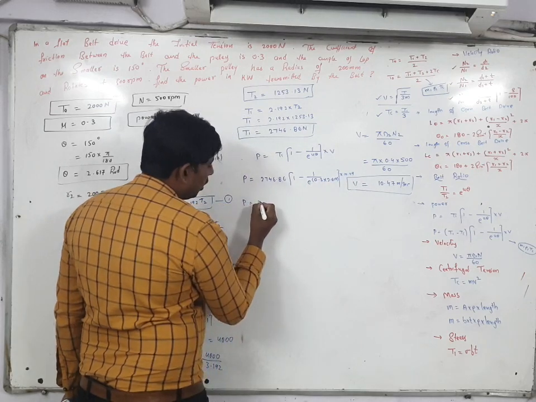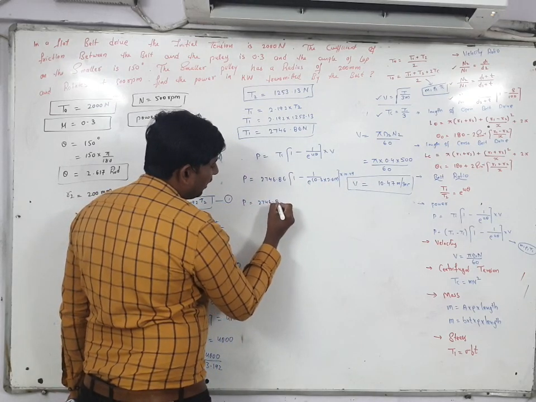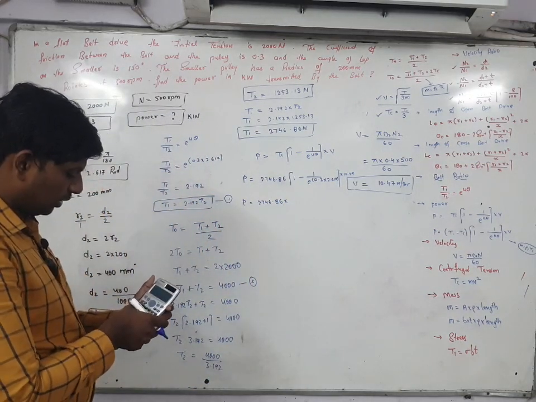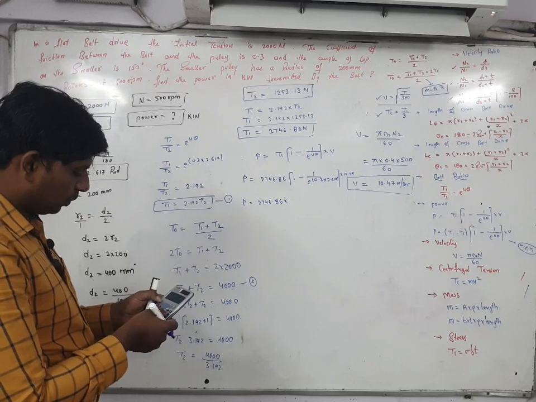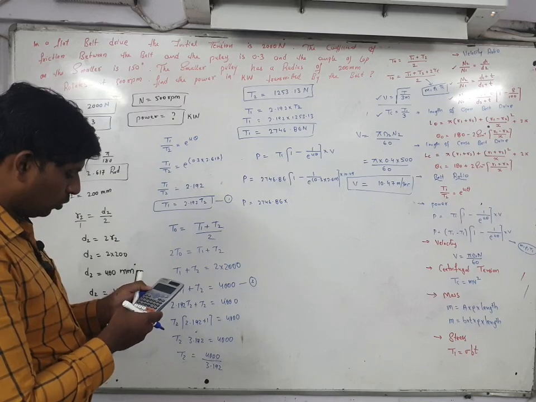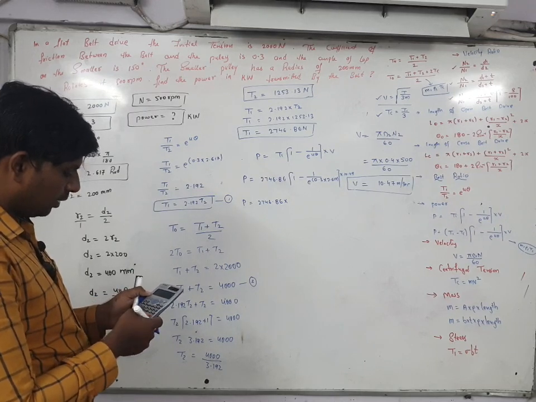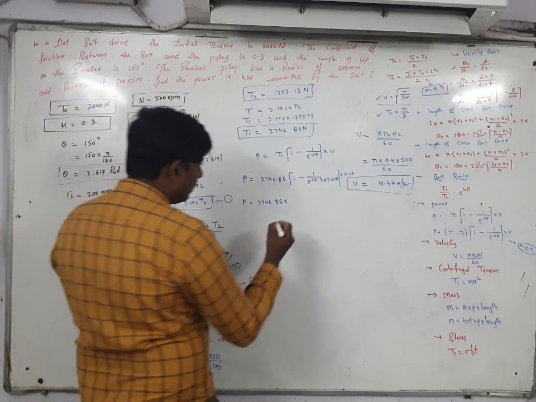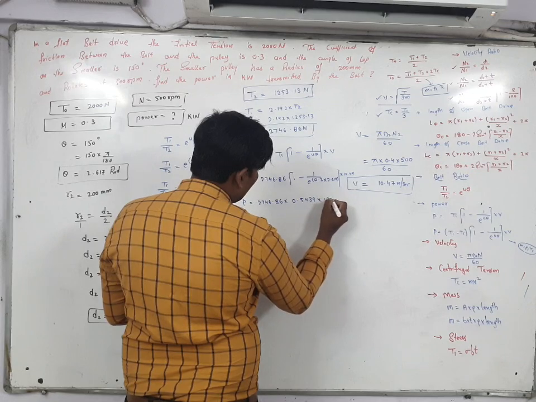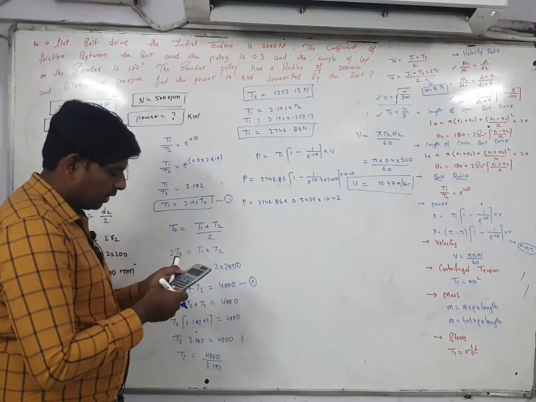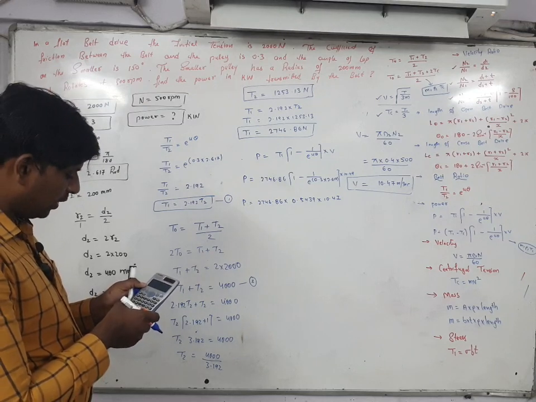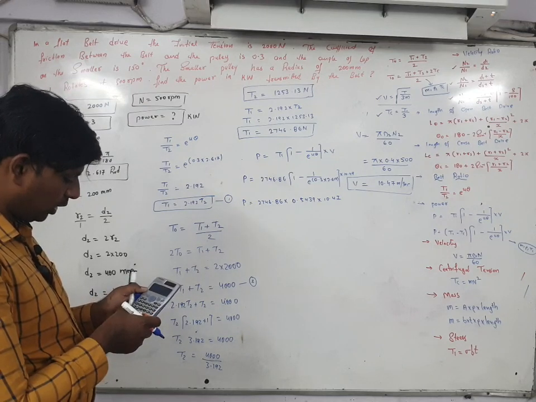So power is equal to 2746.86 into the bracket value 1 minus 1 by exponent of 0.3 into 2.617. Here you get 0.439, multiplied with 10.47, then multiplied with 2746.86.